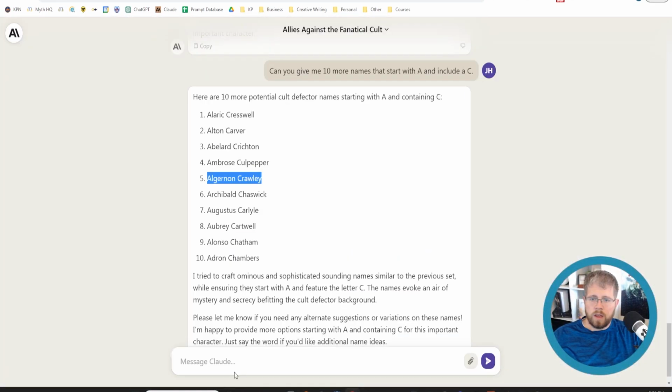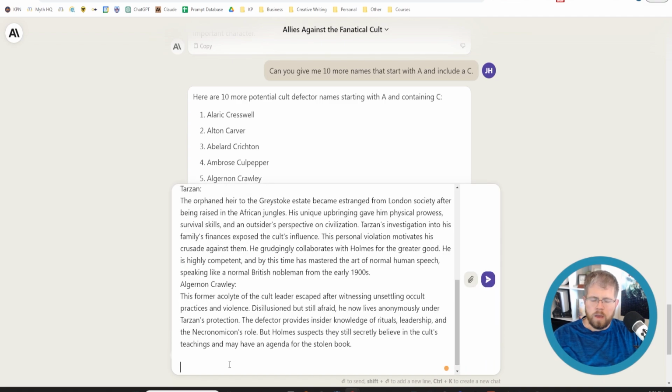and I'll say the following are my edited versions of the characters you fleshed out. Can you, and this is something I'm experimenting with, I don't know how well it works, but so far it's showing promise.